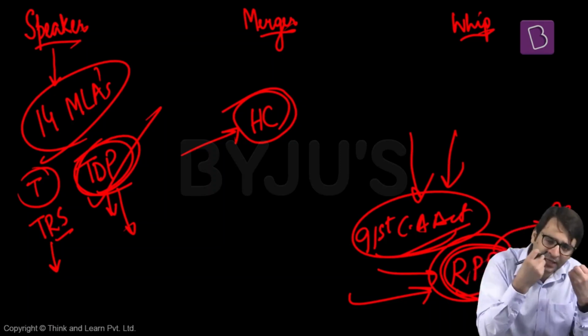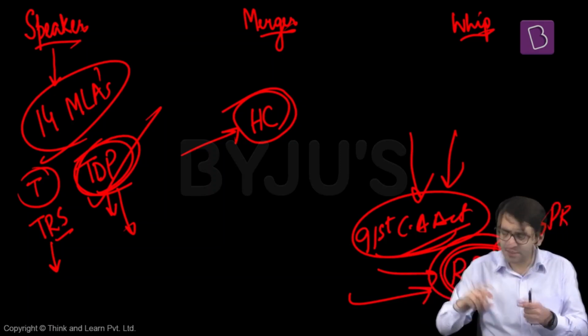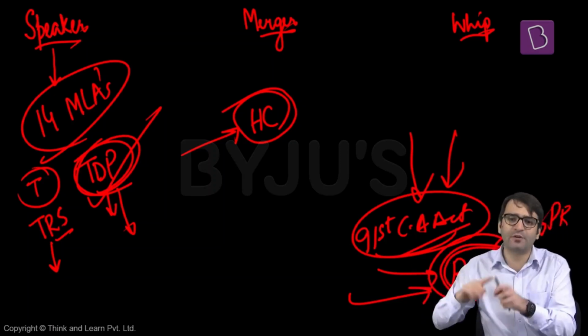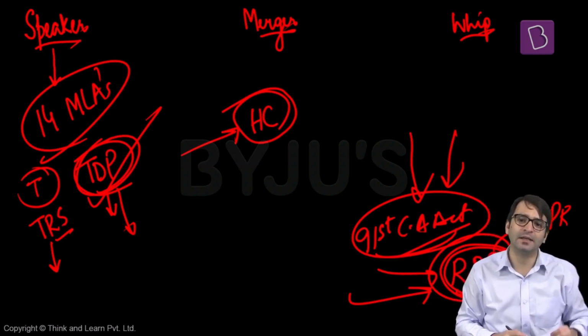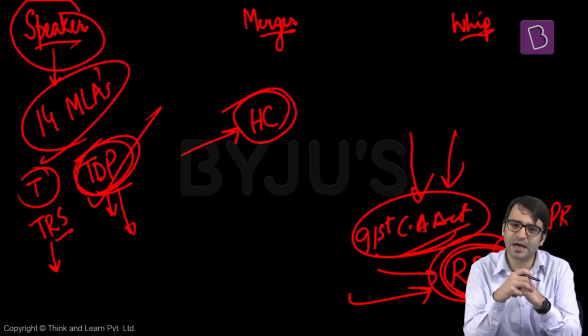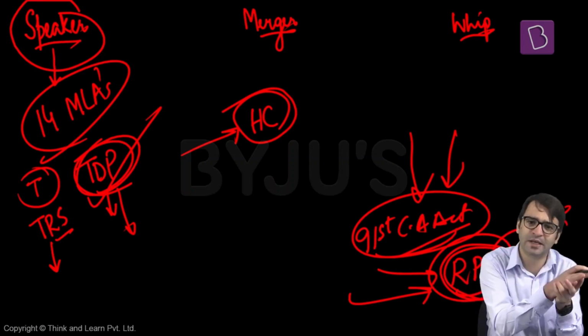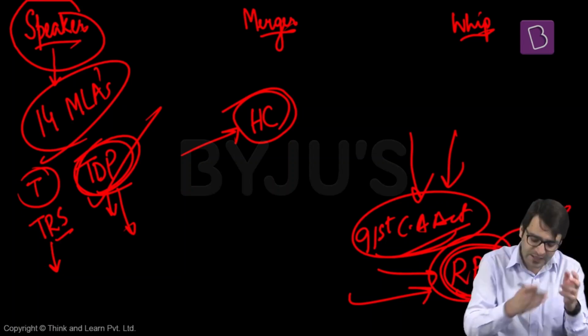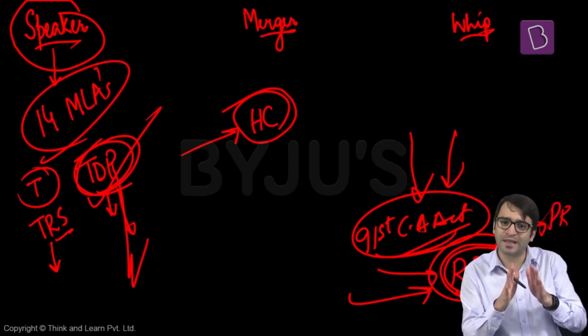That means the Speaker of the Telangana Assembly is not acting at all. In the case of Arunachal Pradesh, the Speaker is acting in a jiffy. The Speaker is acting with swiftness, with quickness, and disqualifying 14 MLAs. And in the case of Telangana, the Speaker is not acting at all. So that means on the ground, anti-defection law is not working because the office of the Speaker, after all, is a political office. After all, the Speaker always belongs to the ruling party or the ruling coalition. And the Speaker hesitates taking action against an individual if this individual belongs to the ruling party or if this individual is aligned with the ruling party.